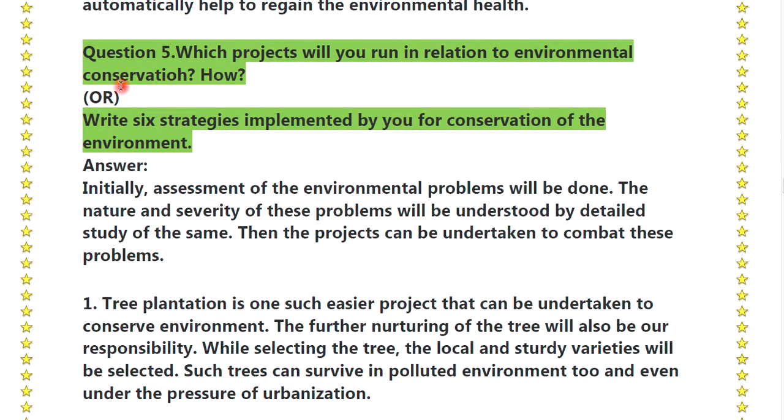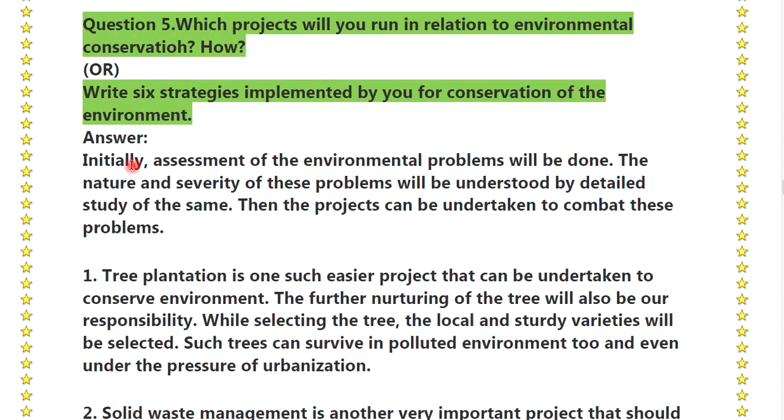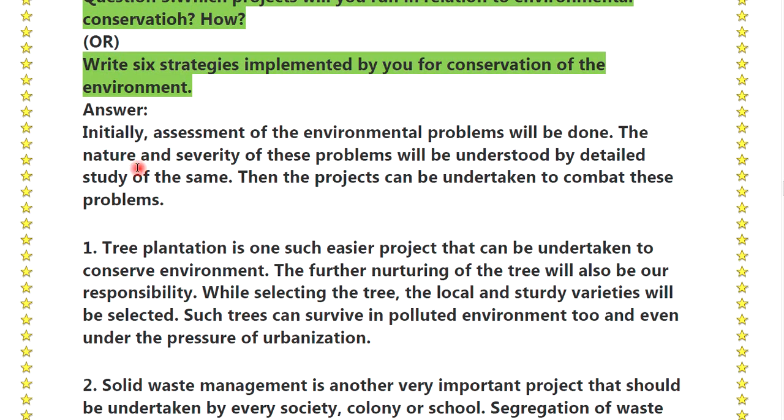Question 5. Which projects will you run in relation to environment conservation? How? Write the 6 strategies implemented by you for conservation of the environment. Answer: Initially, an assessment of the environmental problems should be done. The nature and severity of these problems will be understood by a detailed study of the same. Then projects can be undertaken to combat these problems.